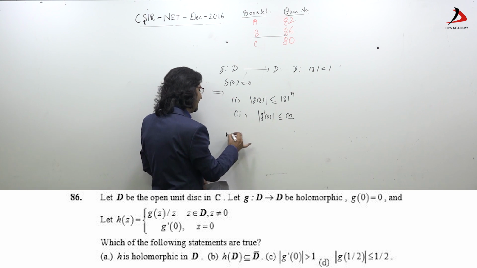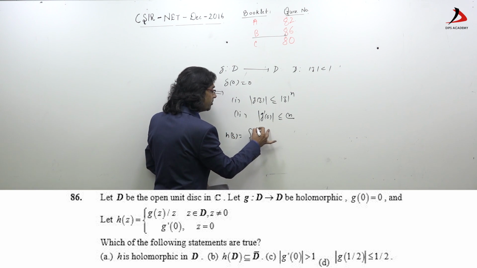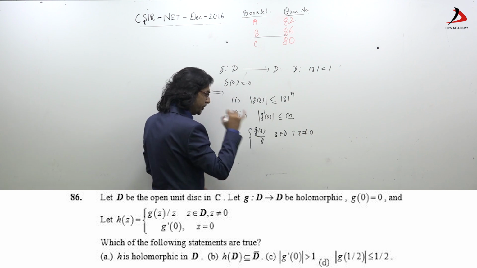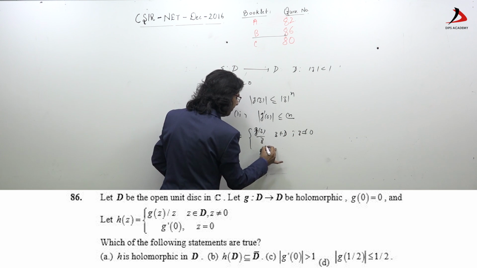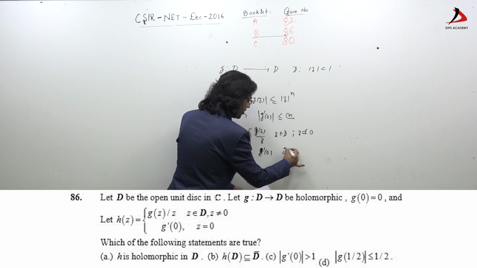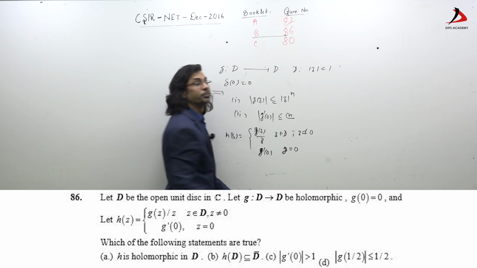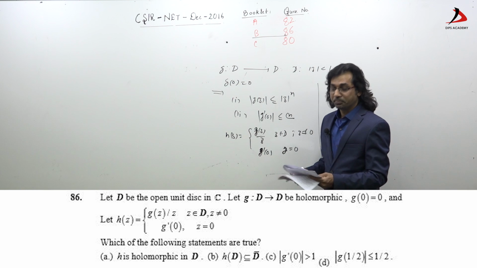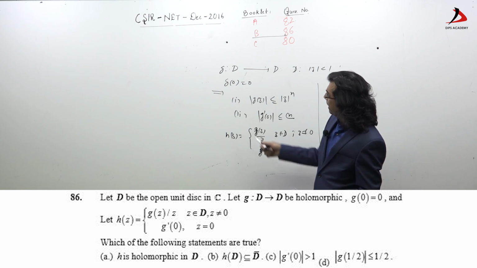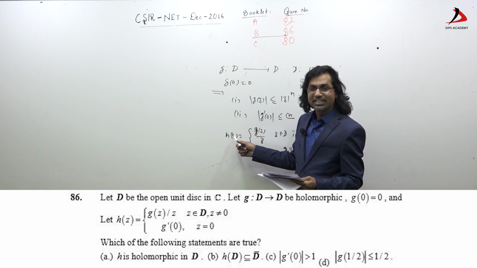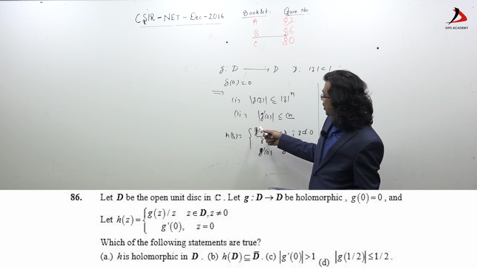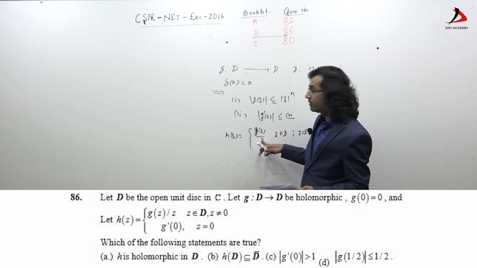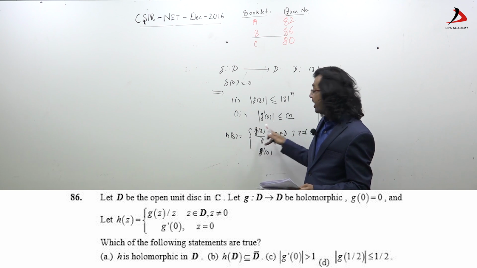Now what they have said: they have defined a function h(z) as well, which is g(z) over z when z belongs to D and is not 0, and g'(0) when z equals 0. See, these are the properties. सबसे पहले ऑप्शन 1 पे आते हैं. They are saying h is holomorphic. See the definition of h. g is analytic, z polynomial analytic, the ratio is analytic except at z equal to 0. So h is analytic in D minus 0.